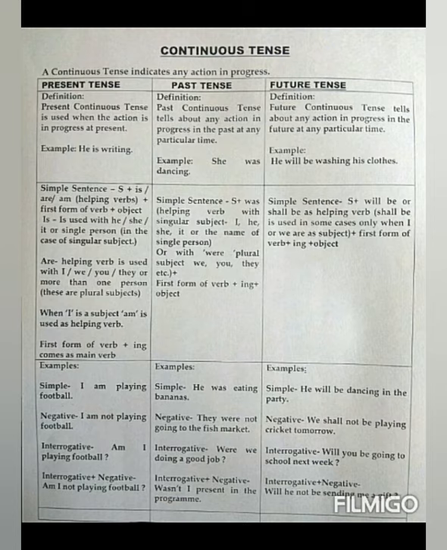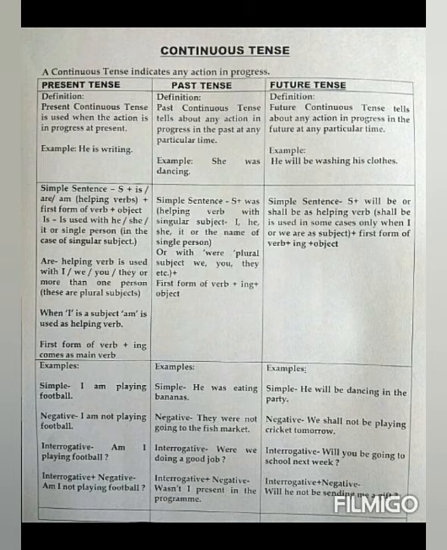The examples: a simple sentence example is I am playing football. While making a negative sentence with the help of this tense, we can say I am not playing football. Interrogative is: am I playing football? Interrogative plus negative: am I not playing football?